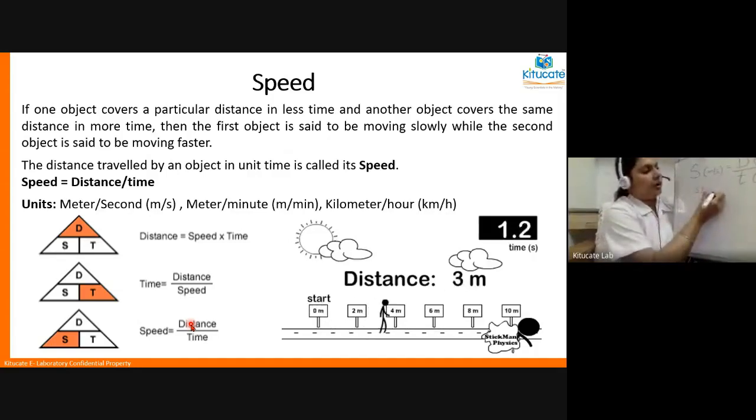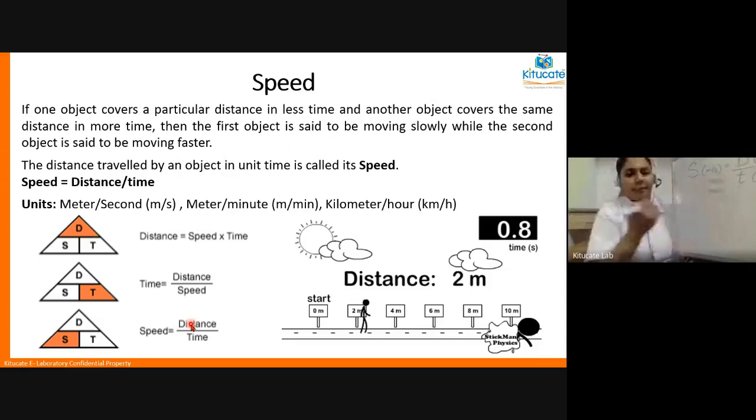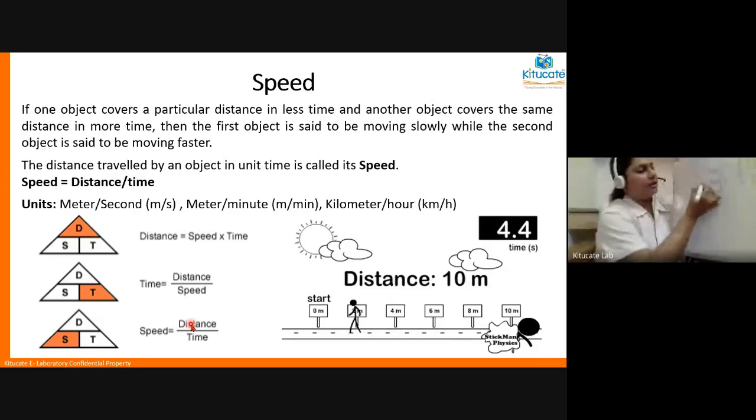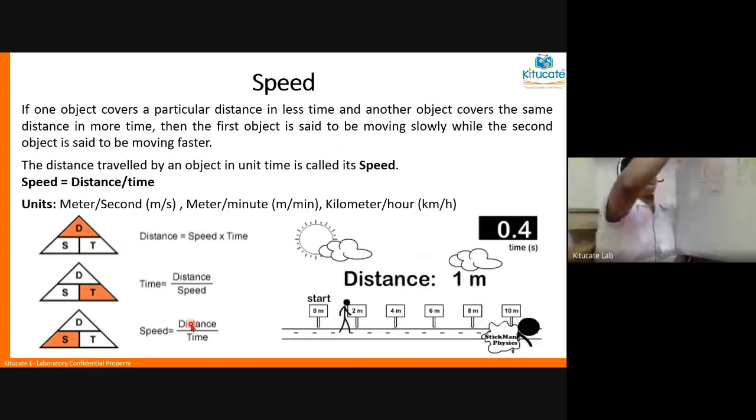Now in your car, you have kilometer per hour. Speed you measure it in kmph, kilometer per hour. These are other non-standard units, but the standardized unit is meter per second.